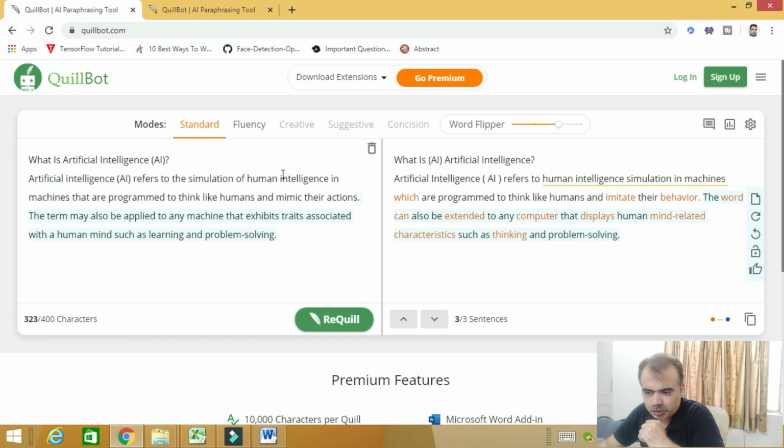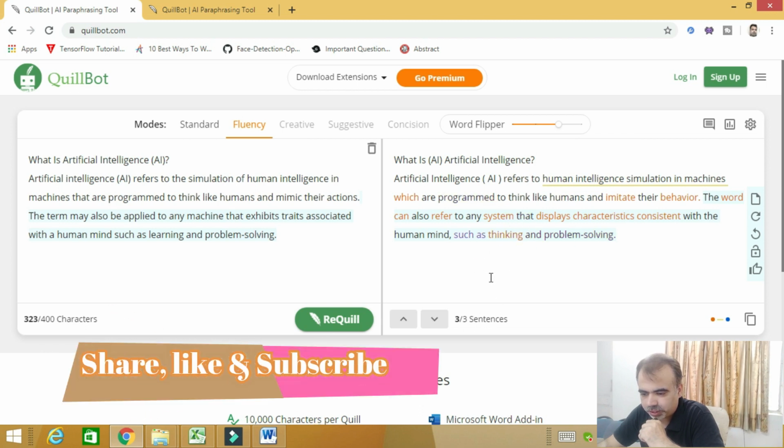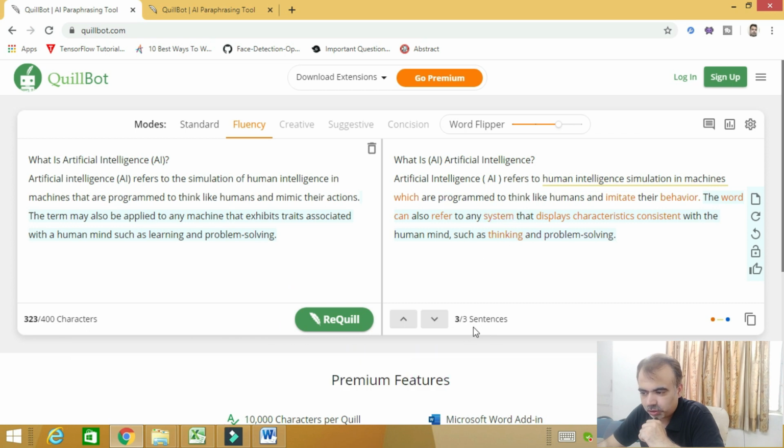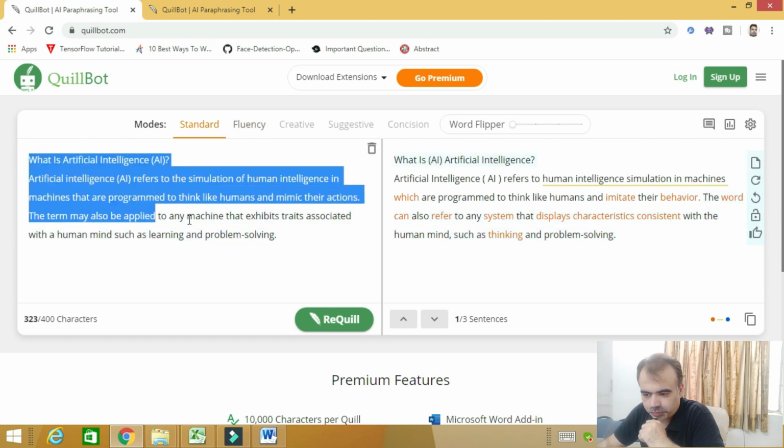Another most important feature that I found here is fluency. If you click on fluency, you can find the text rewritten again, and it will also tell you how many sentences there are. Like here in this paragraph there are 3 sentences, so 3 sentences is shown to you. And if you want to do the flipping, you just have to select this.